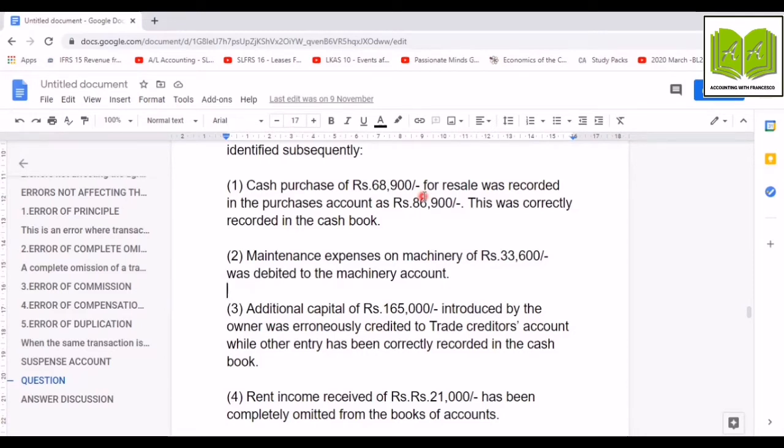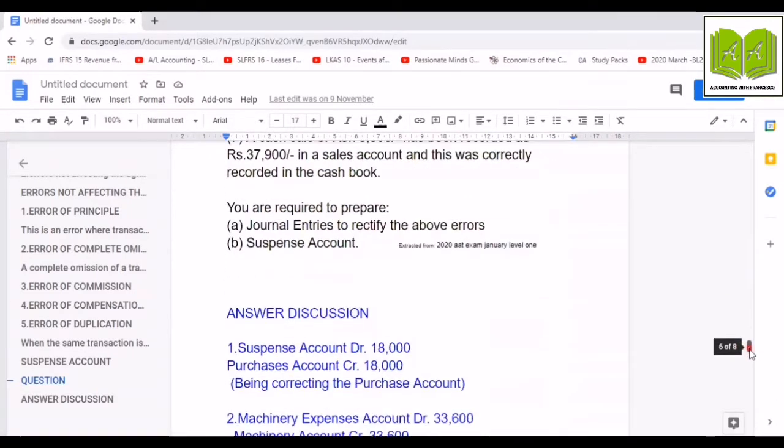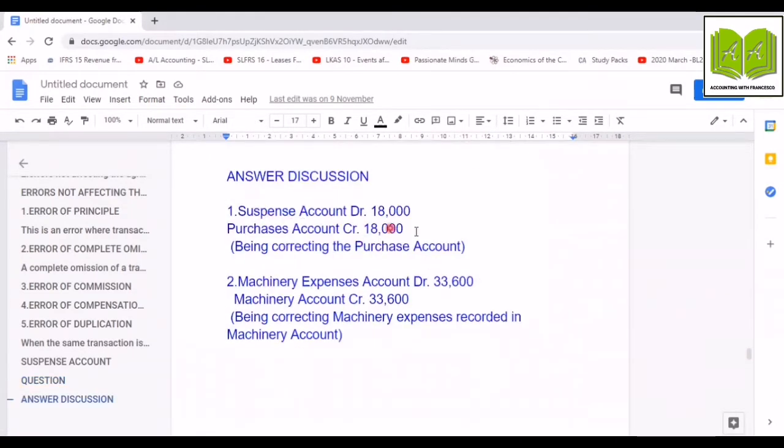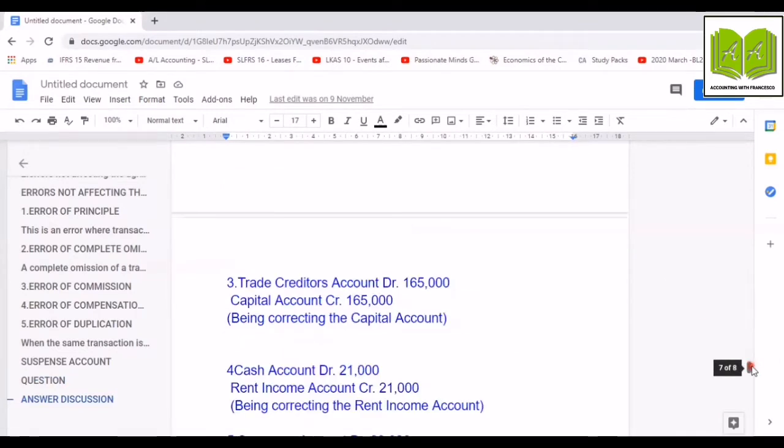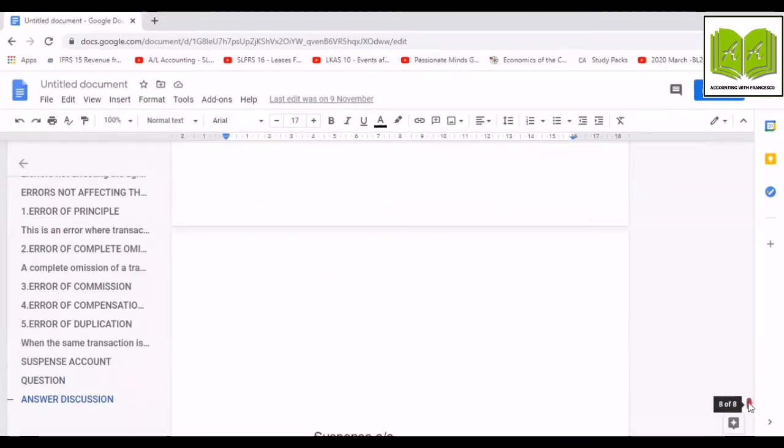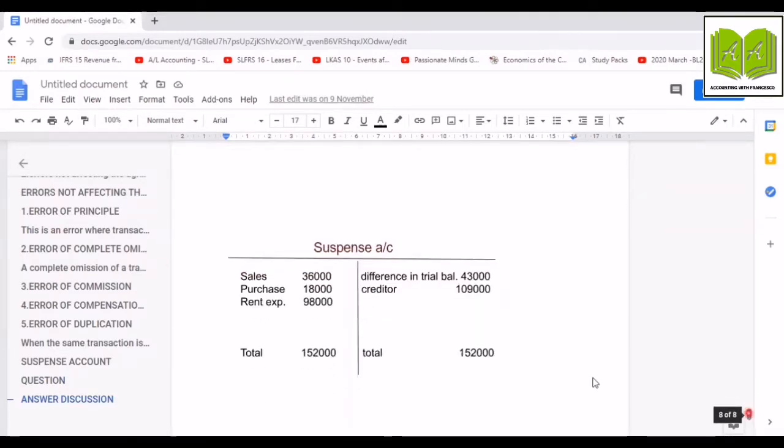Now, if you have credited somewhere, there must be a debit entry. So that is the temporary account. So we must debit 18,000 to the suspense account. So this is the entry I will show you. Suspense account debit 18,000, purchase account credit 18,000. Then you can write down the narration. Here the suspense account impact is like this. Purchase account debit 18,000.